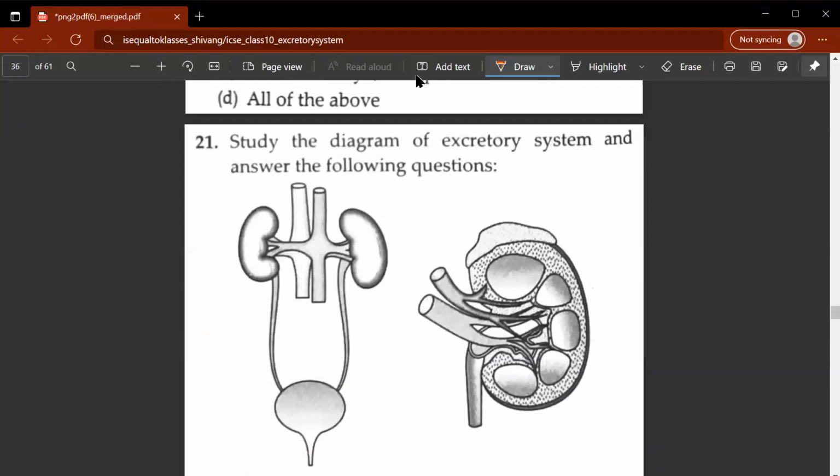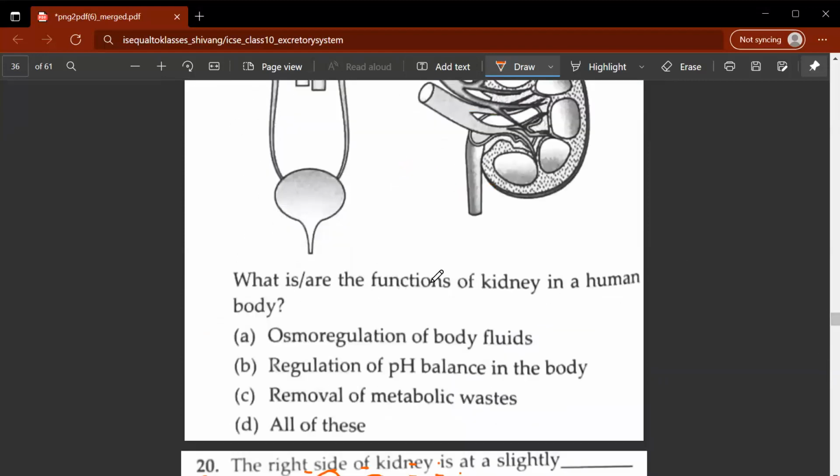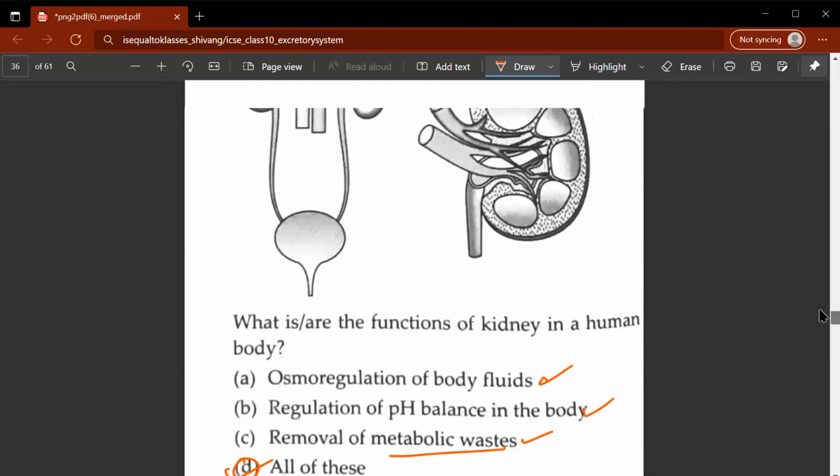Another diagram-based question: study the diagram of the excretory system and answer the following questions. You have been given two diagrams. What are the functions of the kidney in the human body? What do you think is the answer? The correct option is D, all of these. Osmoregulation of body fluids is a function of the kidney. Regulation of pH balance is also a function, and removal of metabolic waste is also a function of the kidney.